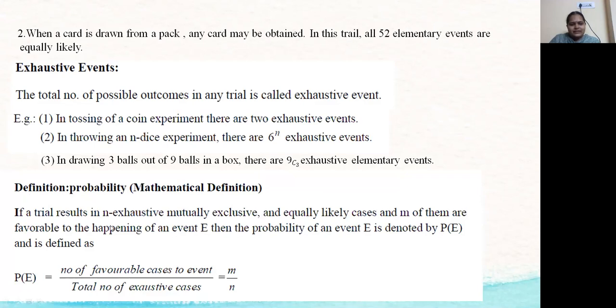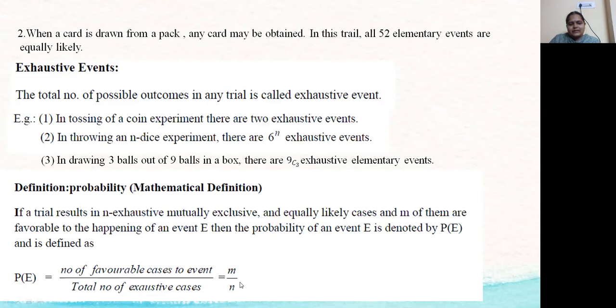If a trial results in n exhaustive, mutually exclusive and equally likely cases, and m of them are favorable to the happening of an event E, then the probability of the event E is denoted by P(E) and is defined as P(E) equals the number of favorable cases to the event divided by the total number of exhaustive cases, equal to m by n.